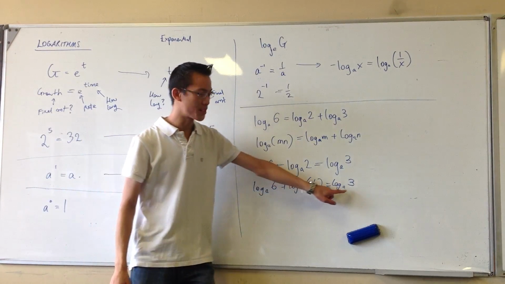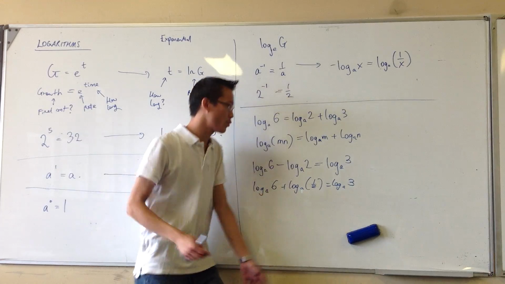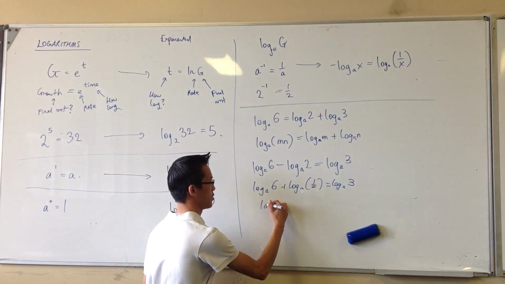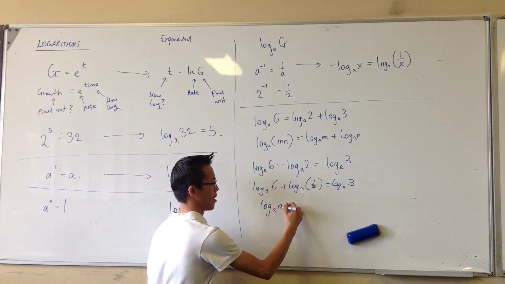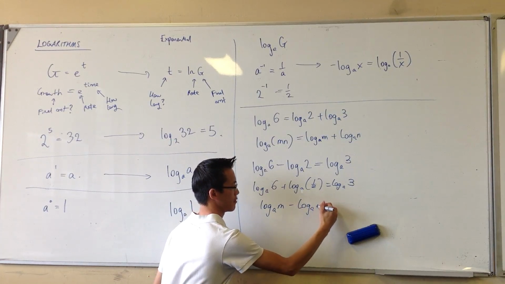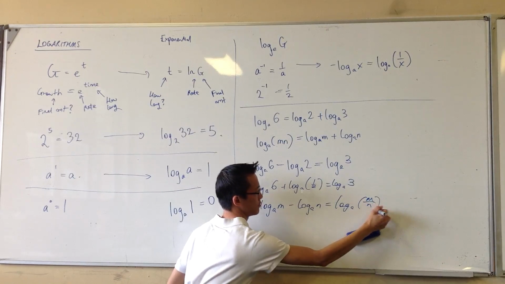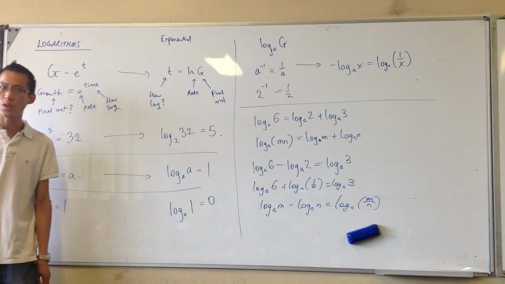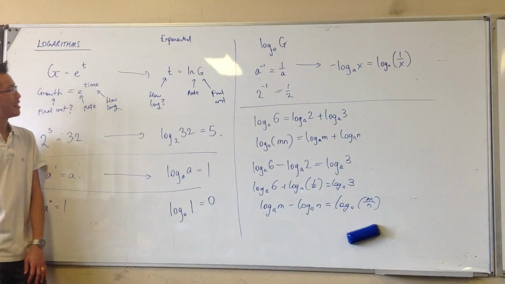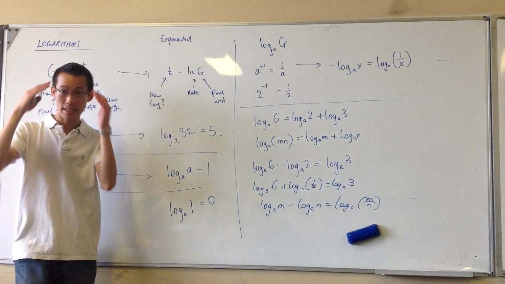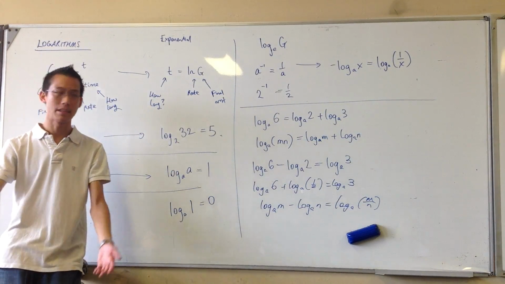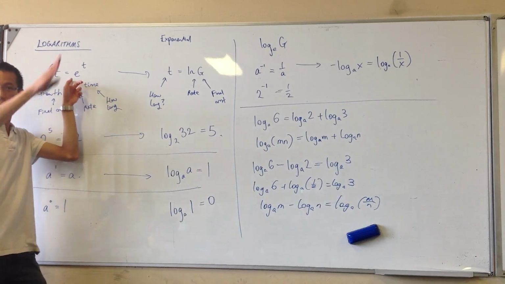I'm going to be 3 times bigger, which is where we get the division law. So you can say log of m minus log of n. Does this make sense? So I think the big breakthrough that you need to get is that when you see log equations, think time, think duration. How long does this thing take to get to the size that it is?